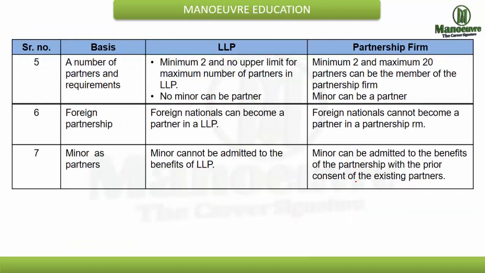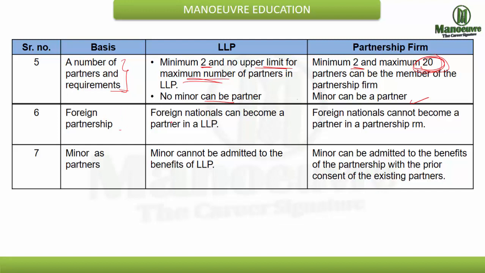Now over here the number of partners, this was one of the other reasons why LLP was formed. In LLP, a minimum of 2 partners is required and there is no limit on the maximum number of partners. But in a partnership firm, it is restricted to only 20 members. Minimum 2 is the same in LLP also, and the maximum number of partners has to be only 20. Next, a minor cannot be a partner in LLP, but a minor can be admitted in a partnership. So this is also another issue over here.